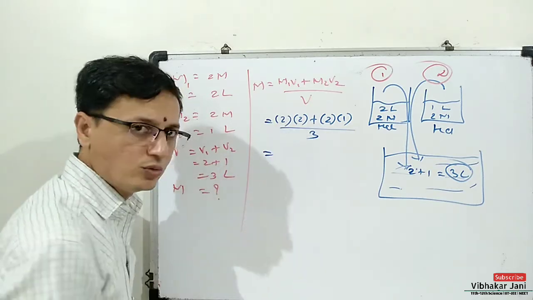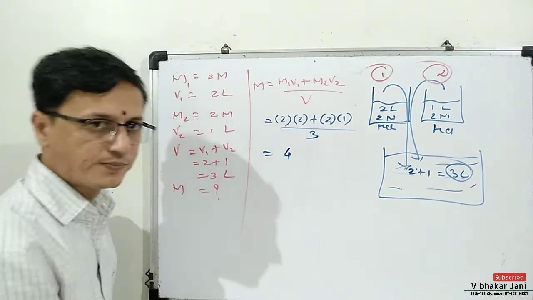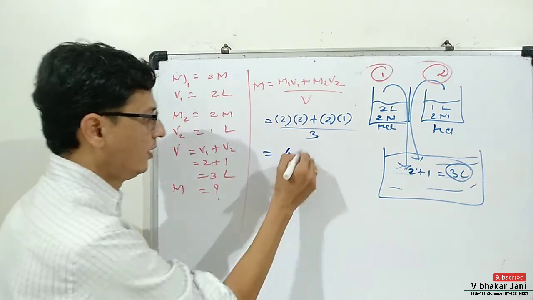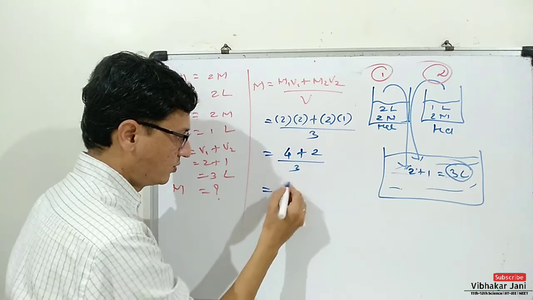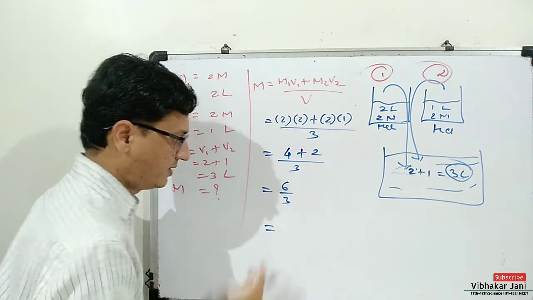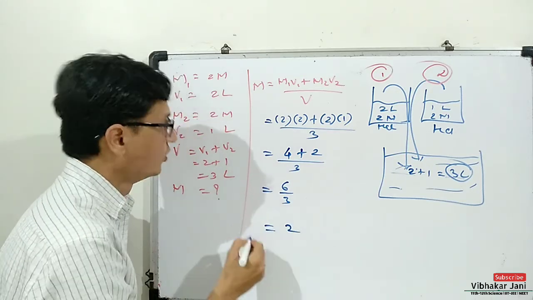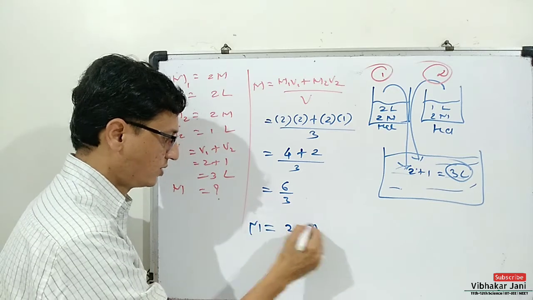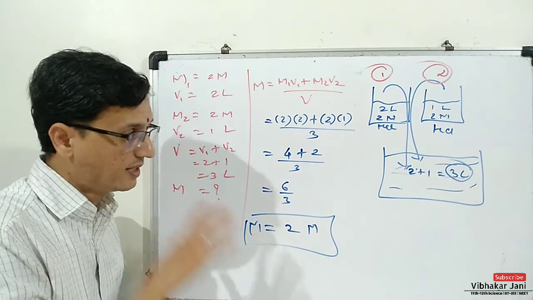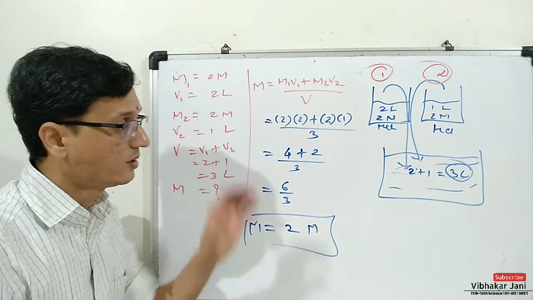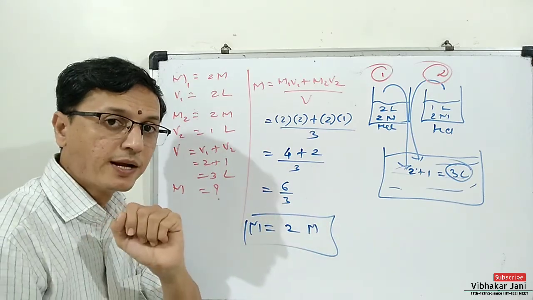So 2 into 2, that means 4. 2 2s are 4 plus 2 1s are 2 divided by 3. So 4 plus 2, that is 6 divided by 3, that means 2. So molarity of this mixture will be 2 molar. So this is the method to find out the molarity of a mixture.